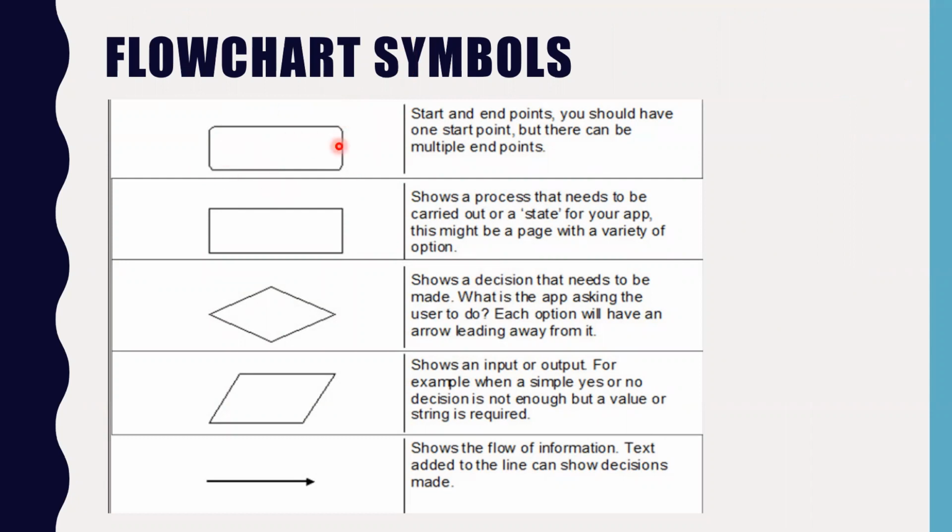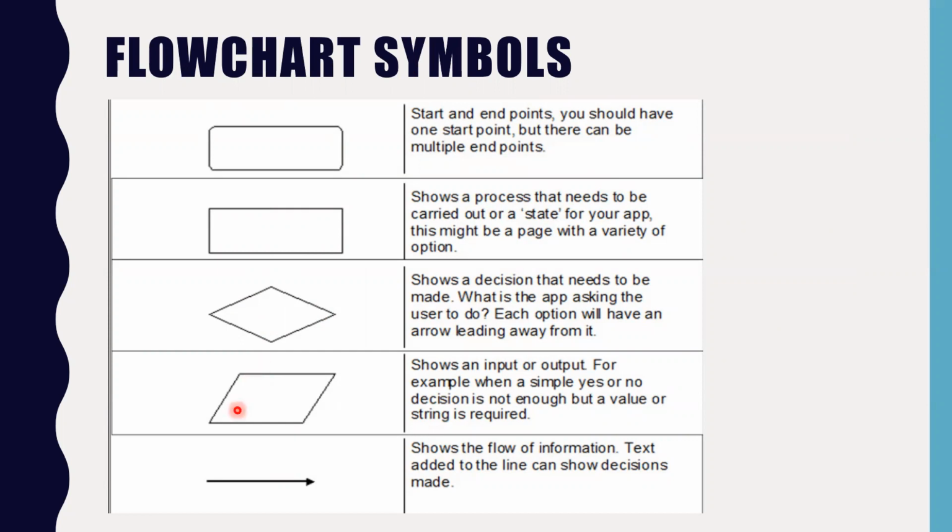This rounded rectangle is used for starting and ending the program. This rectangle is used for the variety of operations, to execute or to read values basically. Then this diamond is used for showing the decision. It is for decision making.